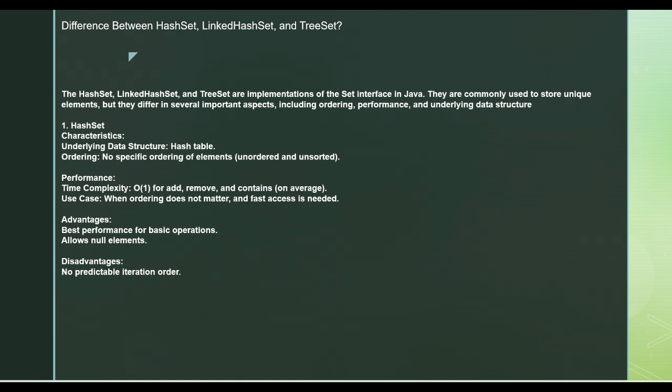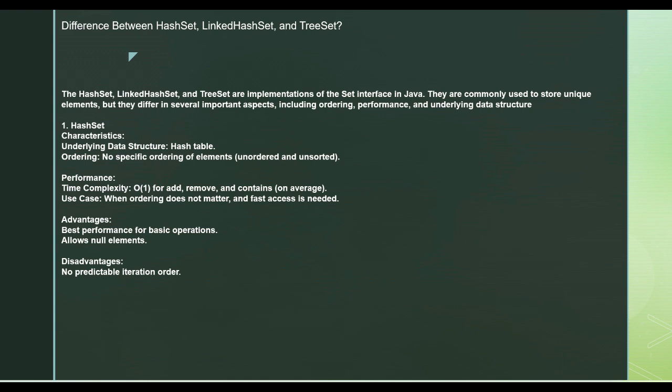Okay. Now when you look at it, all these implementations are of the Set interface. Basically, what a set does is it stores unique elements. Like in ArrayList or the list implementation, there is no check of duplicacy. It will store as many duplicate elements. But in a set, it will not store duplicates. It will store unique elements. Okay. There will be differences in ordering, performance, and the internal data structure used.